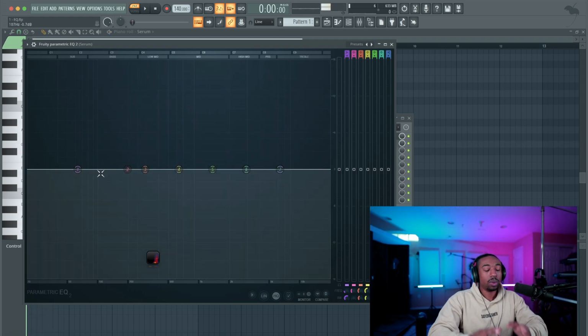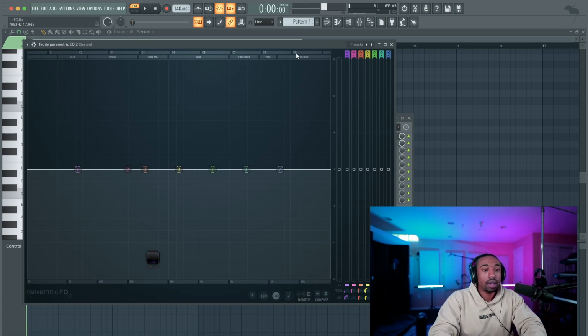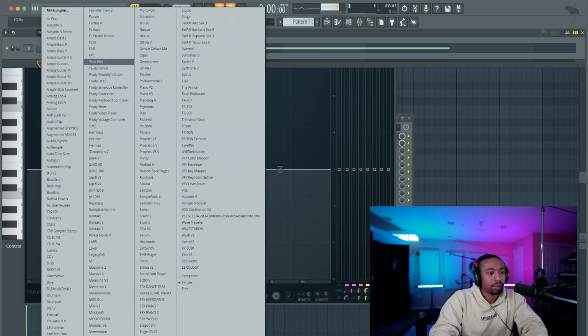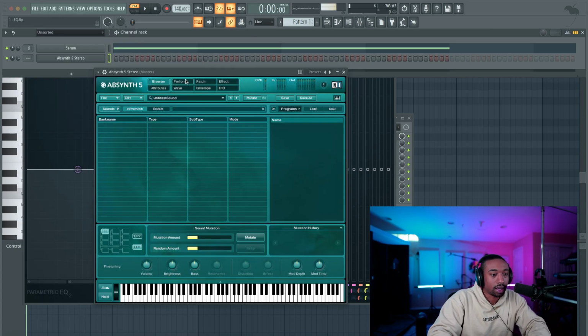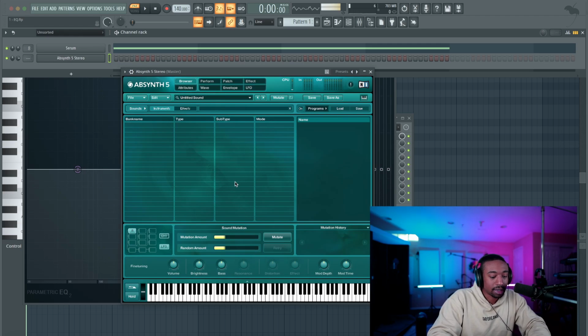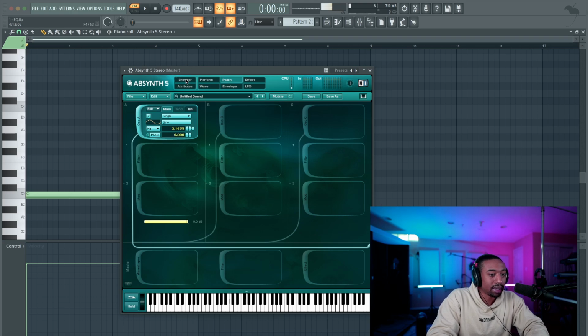Now, with EQ, let's just get into what frequency means. So there's an app. Let me see if I have it on here. Actually, we could do a little virtual experiment. So what I want you to do is put on your headphones or your speakers, and as this thing takes all day to load, I'm going to pause the video so it loads. Okay, it looks like we're back. Okay, so in Absynth, actually, let me pause it again. All right, so in Absynth, what I can do is I'm playing a tone in the background.